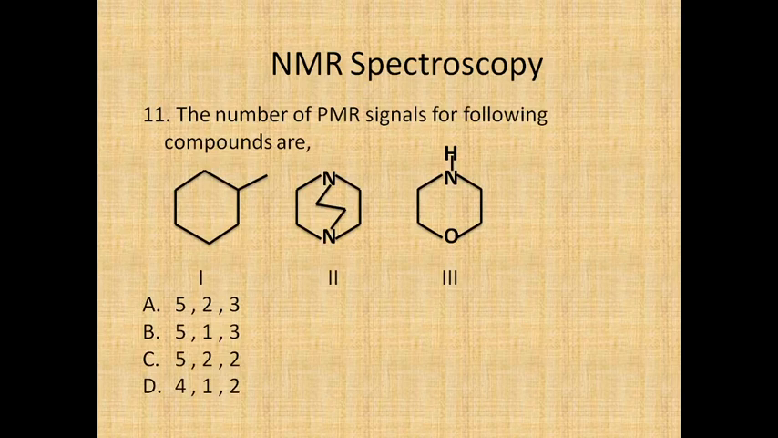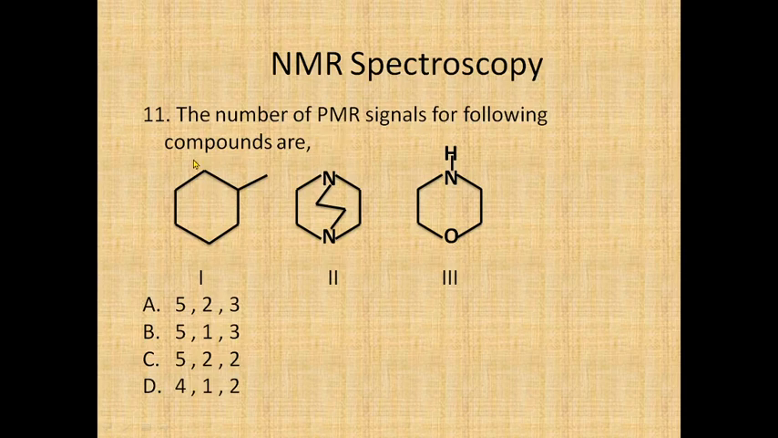Next, the number of PMR signals of the following compounds are: option A 5, 2, 3; option B 5, 1, 3; option C 5, 2, 2; and option D 4, 1, 2. So we have to find out the number of types of protons, and then you can find out the number of PMR signals.